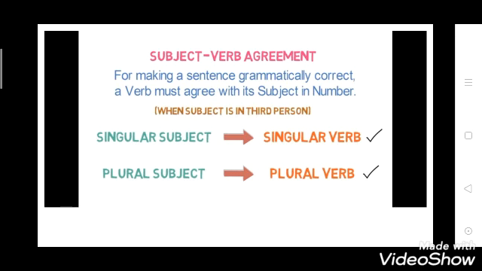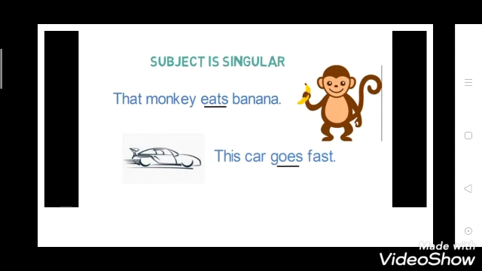Important point is this. Now the subject is singular when we are talking about one thing in a sentence. So now see: the monkey eats banana. Here the subject is singular because we are talking about one monkey, it is written a monkey, only one.